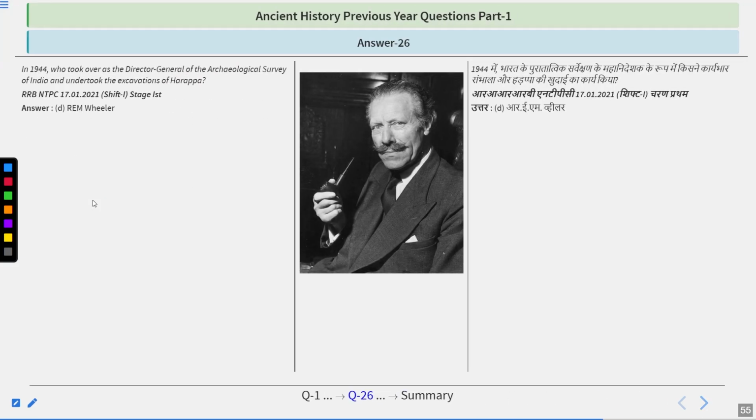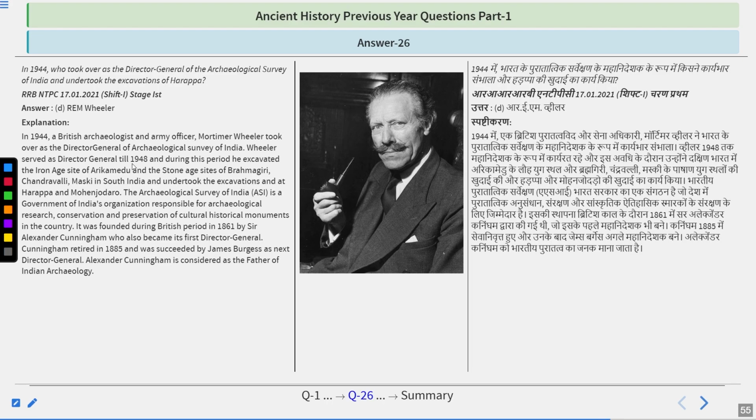So the answer is R.E.M. Wheeler, D option. In 1944, British archaeologist and army officer Mortimer Wheeler took over Director Generalship of ASI. Wheeler served as the Director General till 1948. During the period, he excavated the Iron Age site of Arikamedu and the Stone Age sites of Brahmagiri, Chandravalli, Maski in South India, and undertook the excavation at Harappa and Mohenjo-daro.